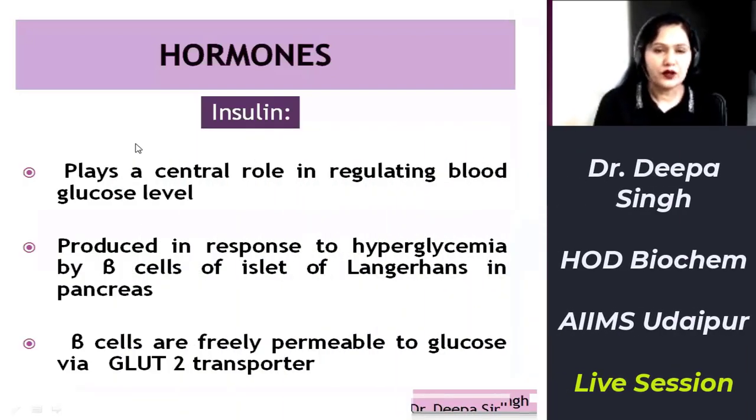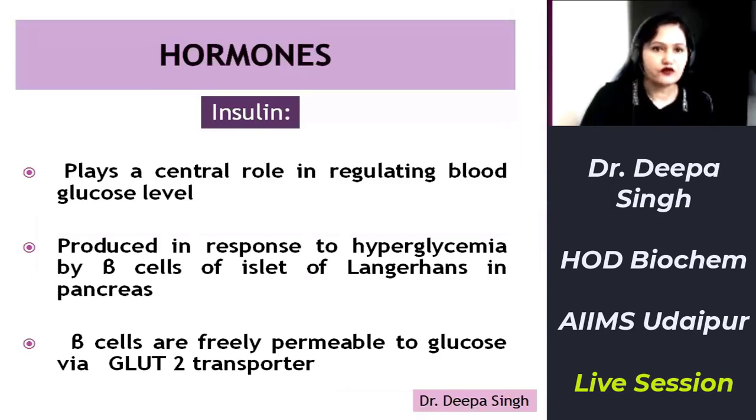Insulin. As we know, certain tissues like adipose tissue and muscle are dependent on insulin for their glucose uptake via the GLUT4 transporter. And cells of the liver and pancreatic cells are independent. They are not dependent on insulin for their glucose uptake. Besides liver and pancreatic islet cells, the other tissues which are not sensitive to insulin for glucose uptake are RBCs, cells of the nervous system, intestinal mucosa, renal tubule, and cornea. These cells are all independent. They are not dependent on insulin for their glucose uptake.